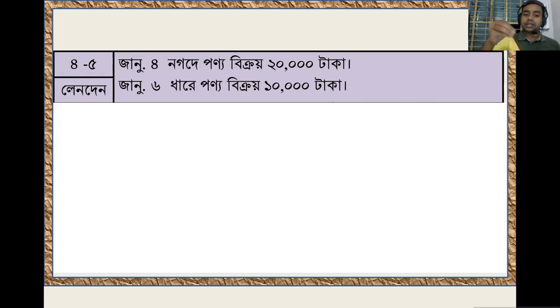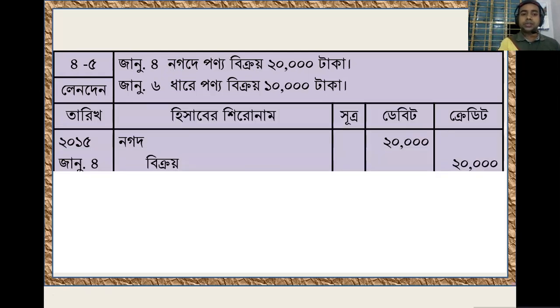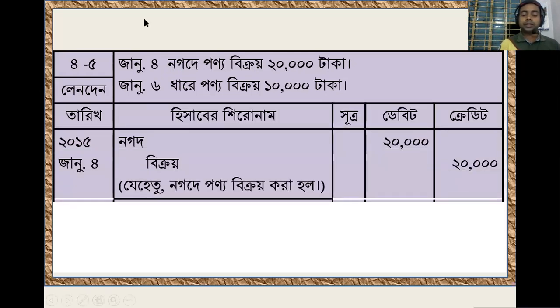The cash amount has come into the business. That means assets have increased. So assets will be debit and revenue will be credit. Here assets means cash, and revenue means sales. So cash debit and sales credit.